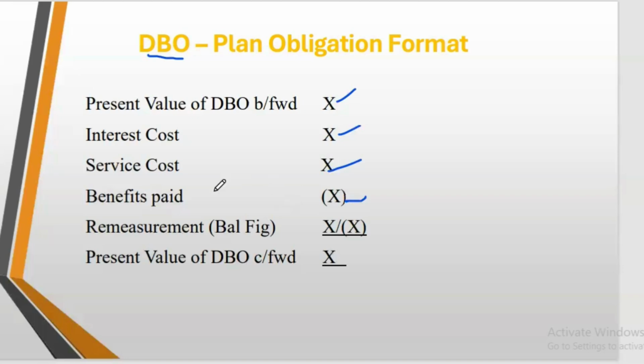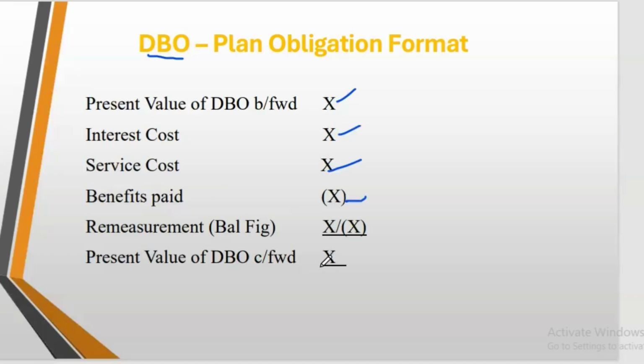Benefit paid to the employees reduces the obligation and it also reduces your asset, because we take the money from the investment, the fund that you've created to pay your employees in the future. We pick money from that fund to pay the workers. So benefit paid reduces both the plan asset and the obligation.